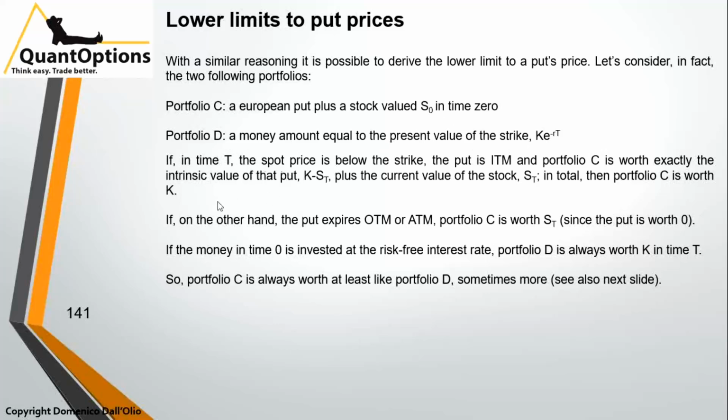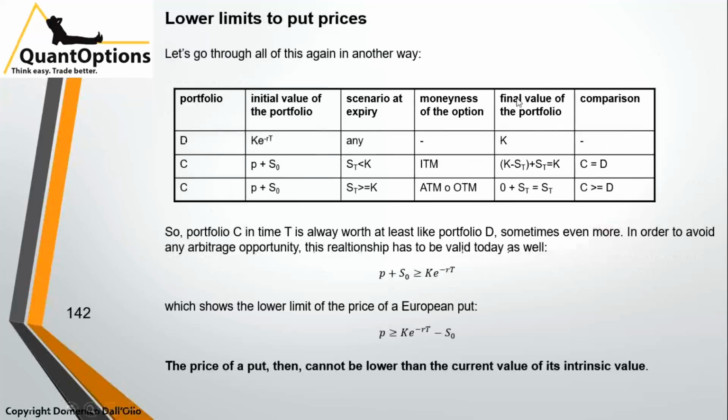If in time T the spot price is below the strike, the put is in the money. Let's go straight to the table. Portfolio D is the present value of the strike. No matter the scenario at maturity, the final value is K. This is the money amount that, invested for a time equal to the maturity of the option at the interest rate R on a yearly basis, becomes K at the maturity of the option.